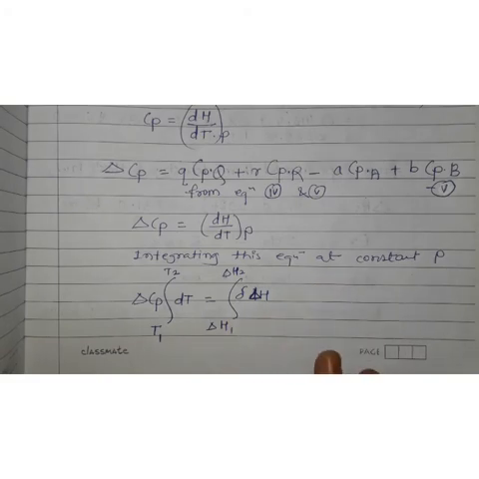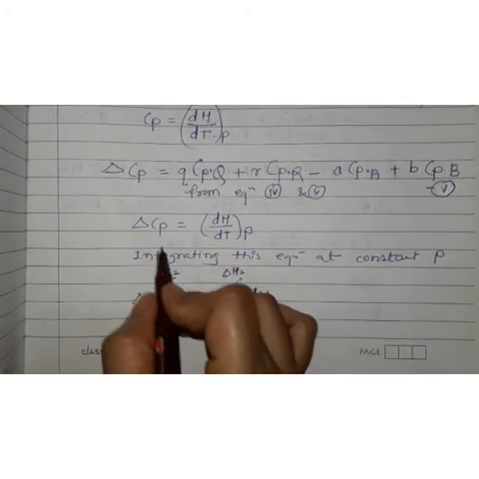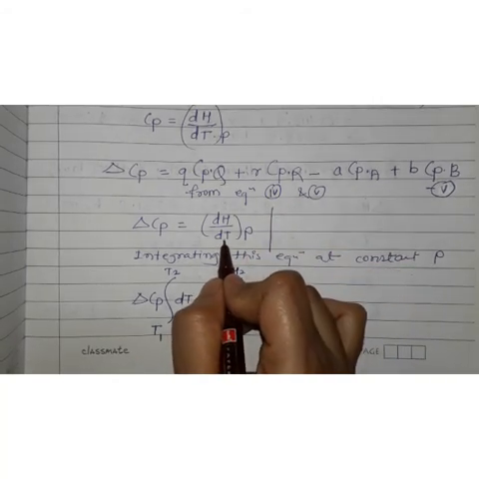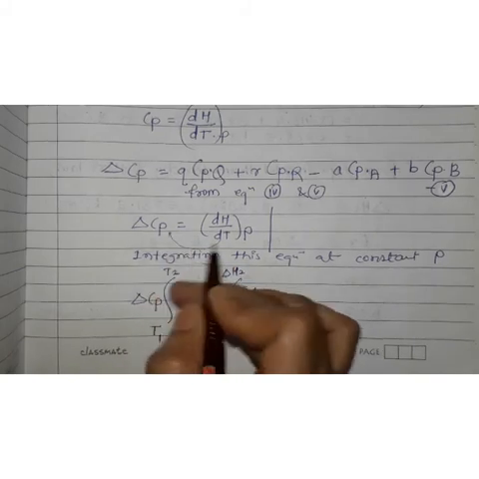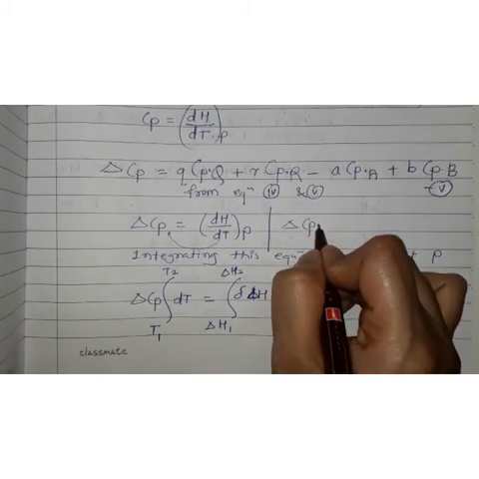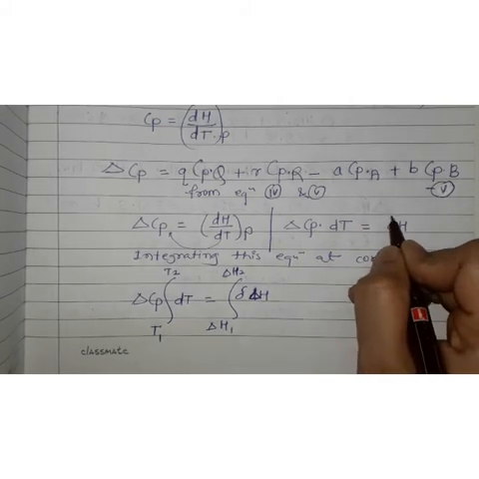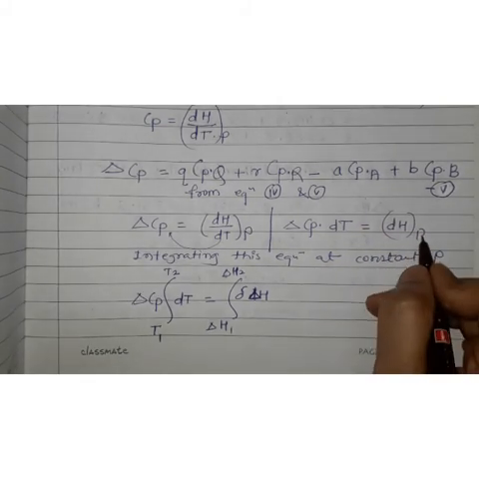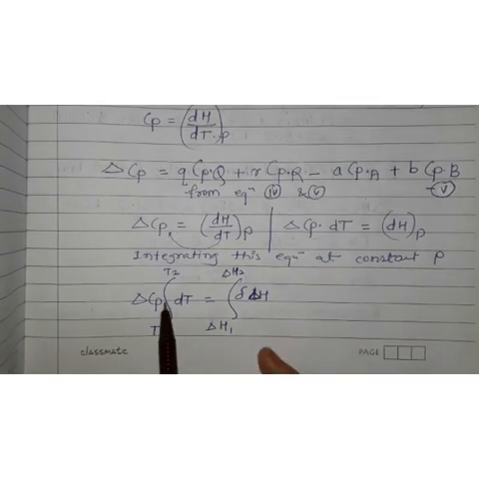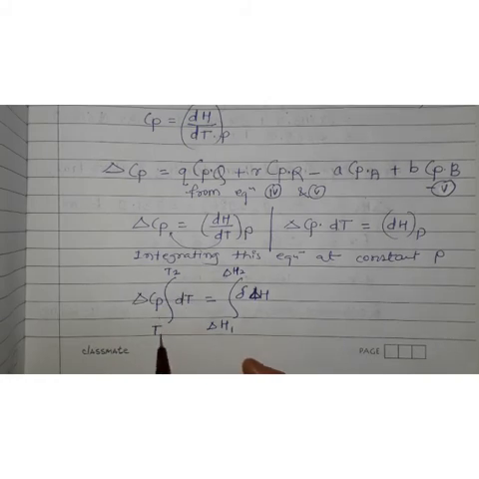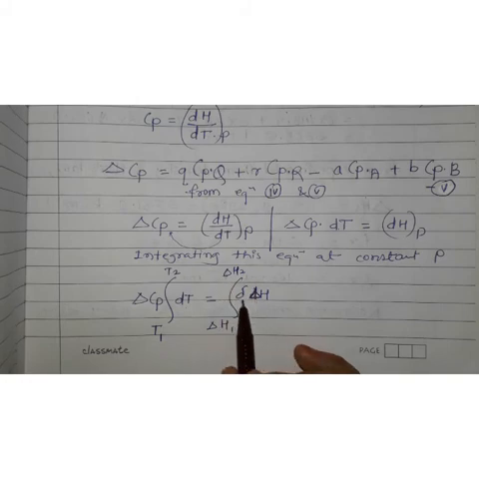See, this dt is in the denominator, so it goes to the other side and multiplies. It becomes delta Cp multiplied by dt. On that side only dH at constant pressure will remain, and that's why this dt is written over here. So delta Cp integrated from T1 to T2, dt, is equal to delta H1 to delta H2, dH.